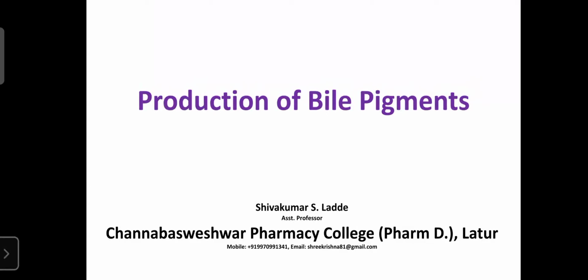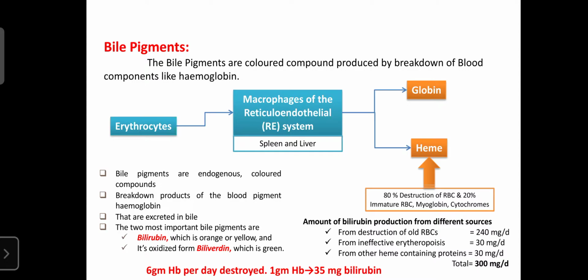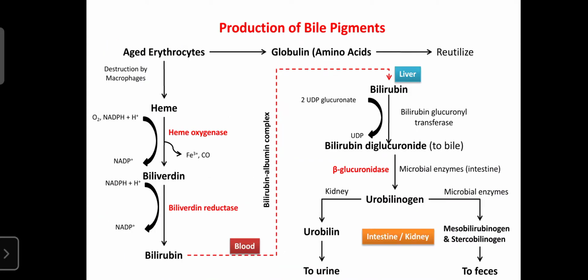Students, yesterday we learned about the production of the bile pigments. The bile pigments are bilirubin and biliverdin. They are synthesized from heme, and heme is a part of the erythrocytes. The bilirubin and biliverdin are bile pigments. They are produced and processed, and as well, they are excreted.